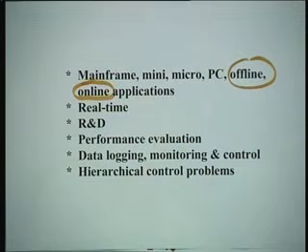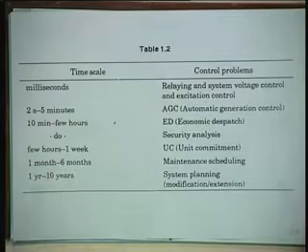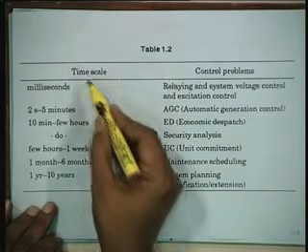Hierarchical control problems, one after another. As I told you in my earlier lectures, first you have to do forecasting, then you have to do maintenance, then unit commitment, then load dispatch. Of course, sometimes you do state estimation, security, reliability, optimization, and so on, one after another. What are these problems which you solve in a hierarchical way, multi-level way? This is the table which tells you the time scale, and it also tells you the control problem.